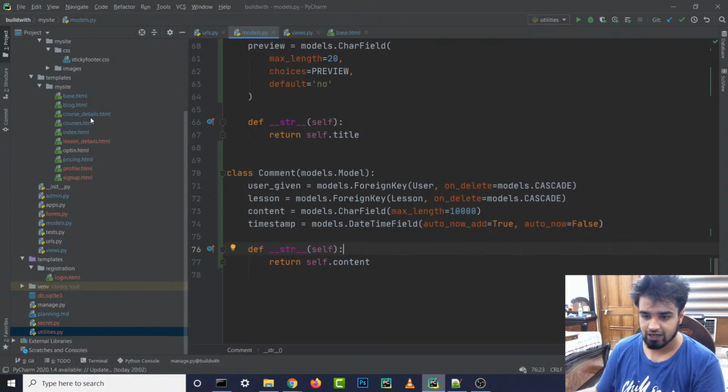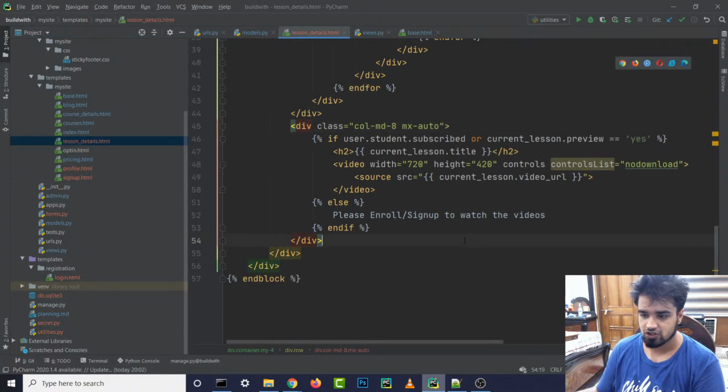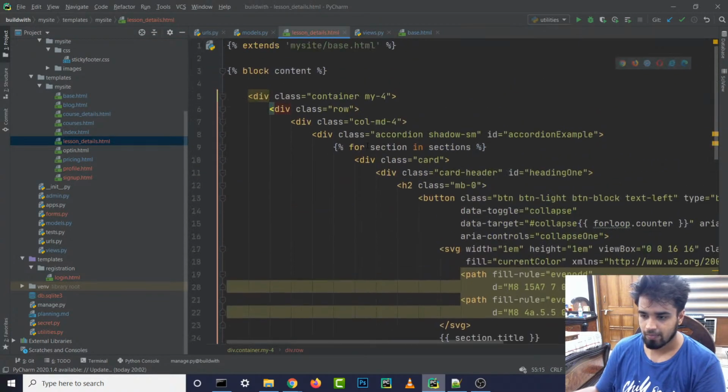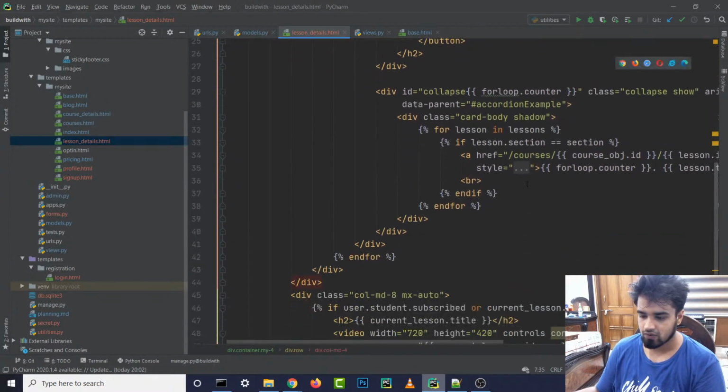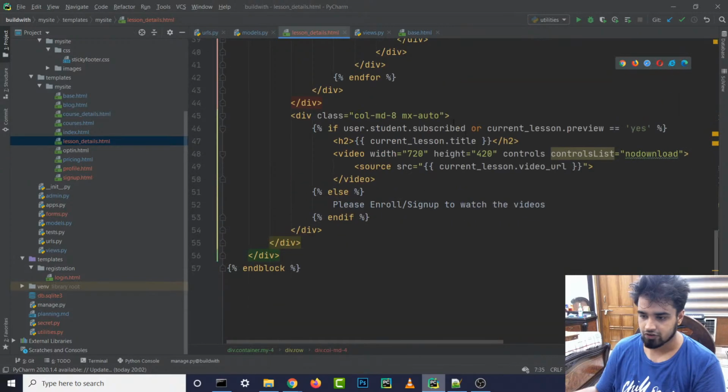So inside our lessons_details.html, let's see what we have. We have this row, and then we have created this whole MD4. And we have our accordion, and we have this MX8. So inside this MX8, I guess we will need to do stuff.